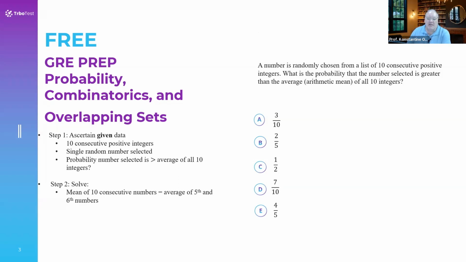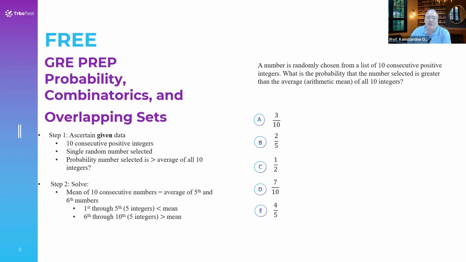The average will be the fifth and sixth number in your grouping added together and divided by 2. So the first through the fifth of those integers will be less than the mean, and the 6th through the 10th of those integers will be greater than the mean.